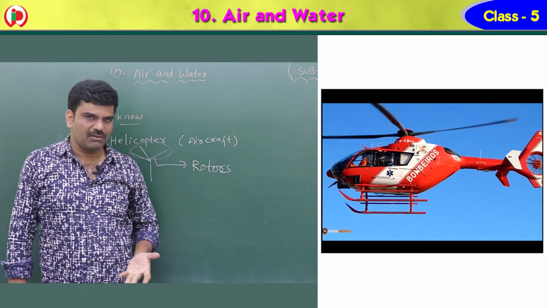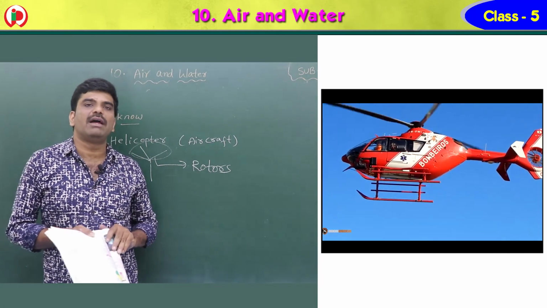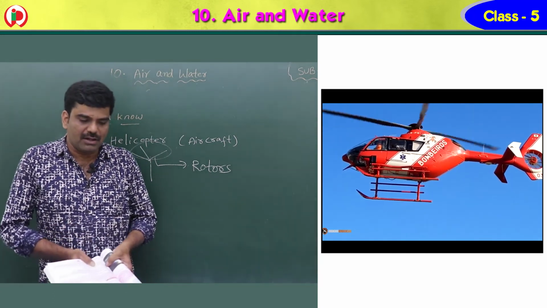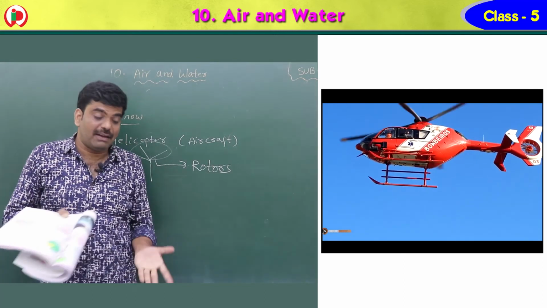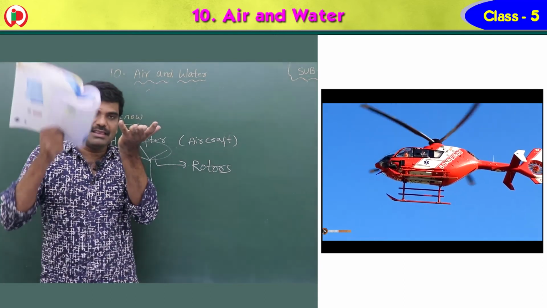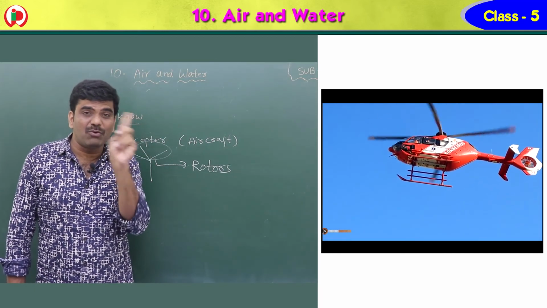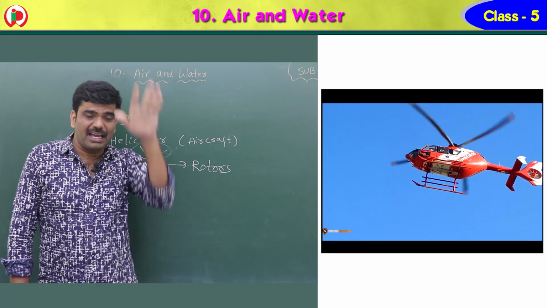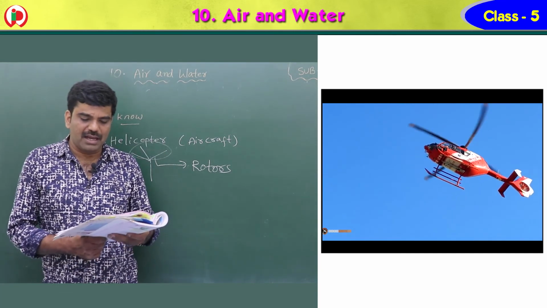You can observe, the aeroplane goes like this, whereas a helicopter won't move like that. It lifts slightly upwards like this. When the rotor or the fan moves with high speed, the air pressure is reduced, and automatically it lifts the craft upwards.